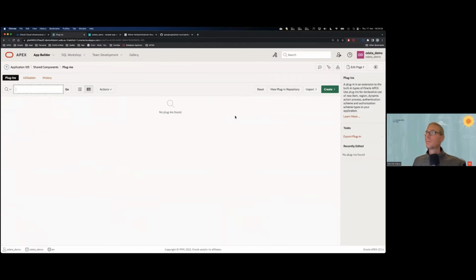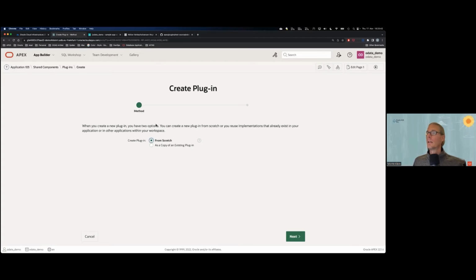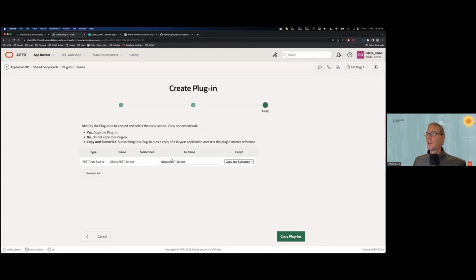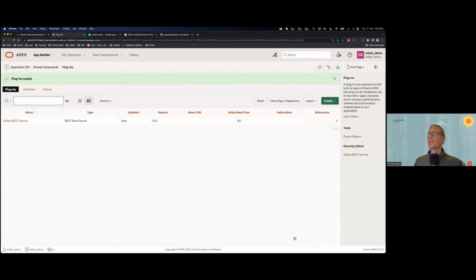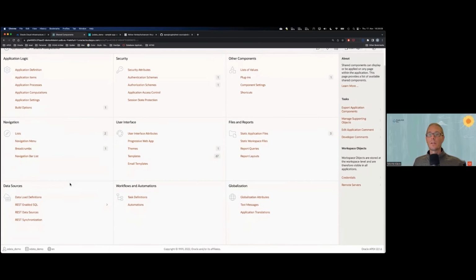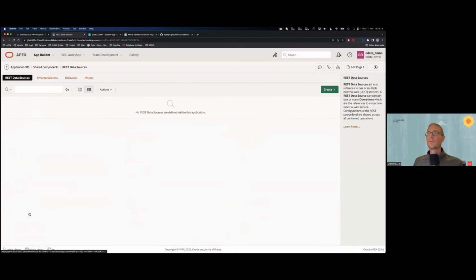The easiest way to get it, and that's how I started right now, is import the sample application that we have because it includes everything. And then in your next application, go to create a plugin, say copy of existing, pick the installed sample app. And then here you can keep everything, copy and subscribe, that's fine. Let's copy the plugin. So I have the plugin ready, which means I can also now use the plugin for REST data sources that I want to create. And that's the process that we're going through right now.